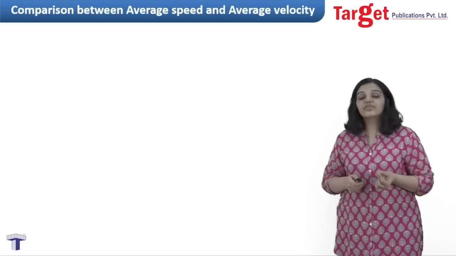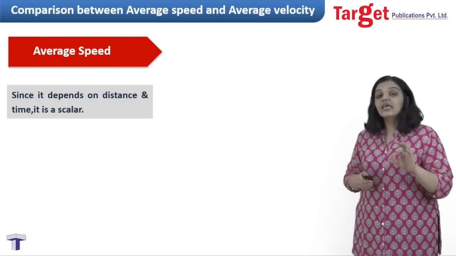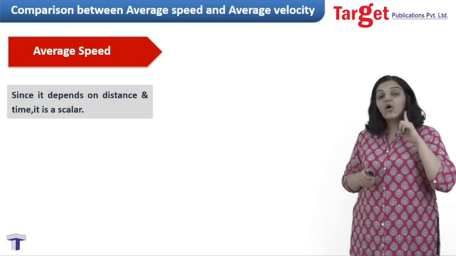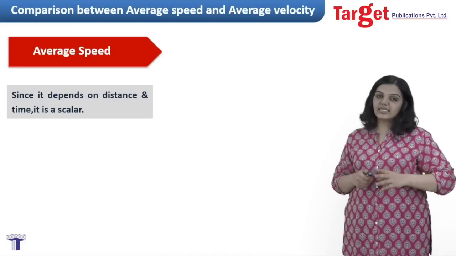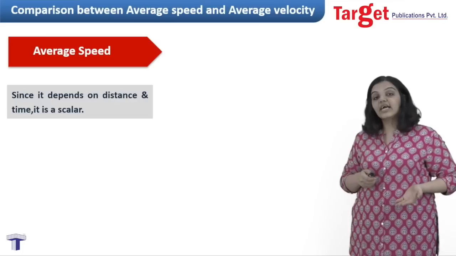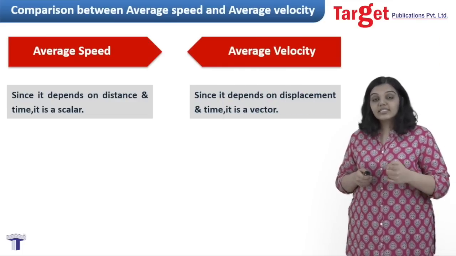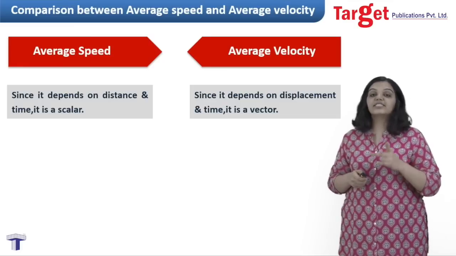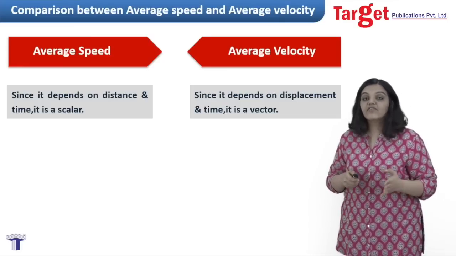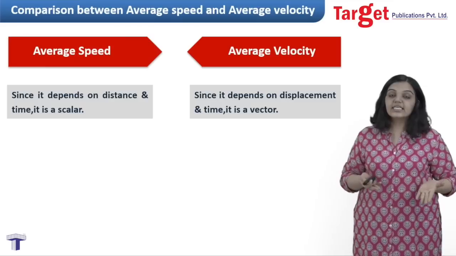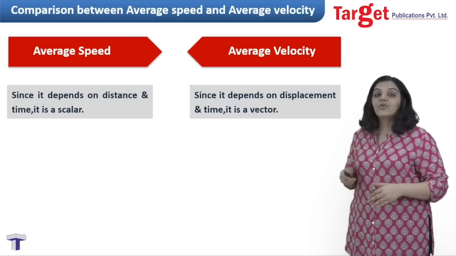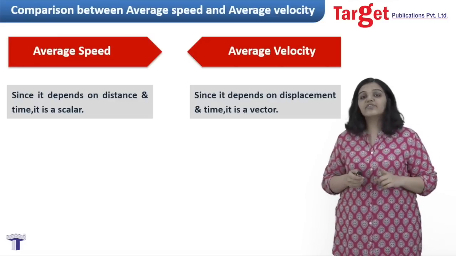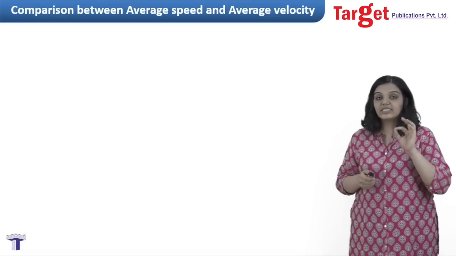The second point of difference is very simple. They say that average speed is a scalar, and it is so because distance and time are both scalars. Average velocity, on the other hand, is a vector, and this is because it depends on displacement and time, out of which displacement is a vector. And therefore, the second point of difference is basically saying that average speed is a scalar, whereas average velocity is a vector.